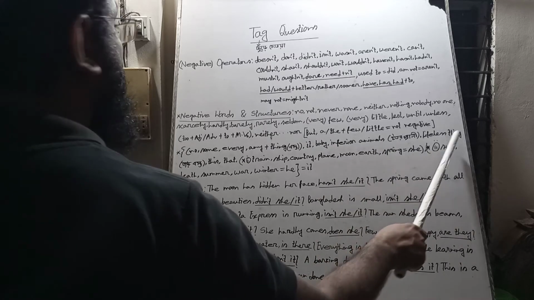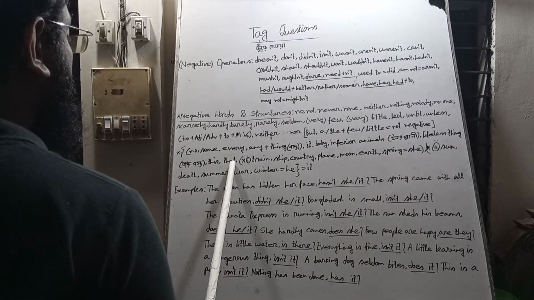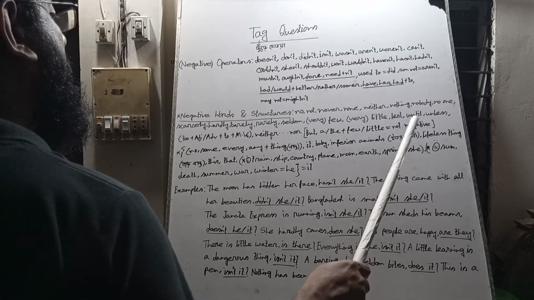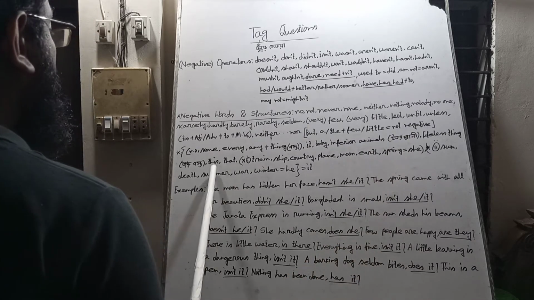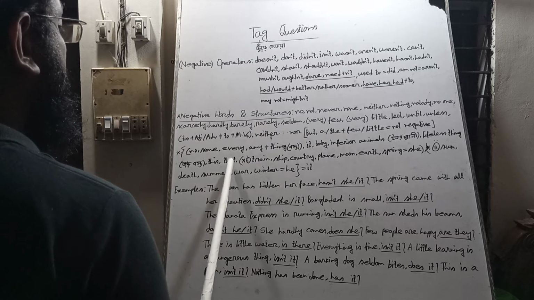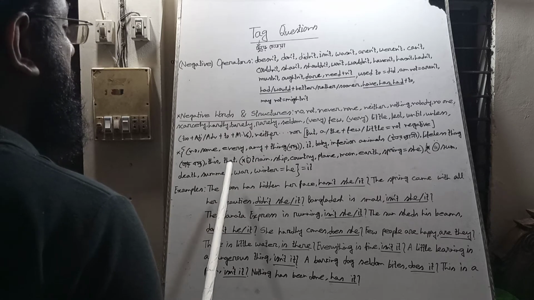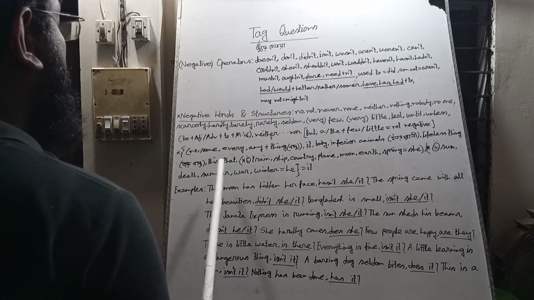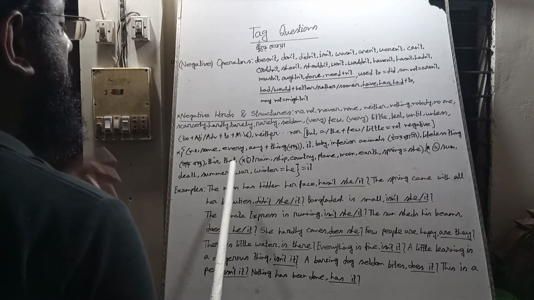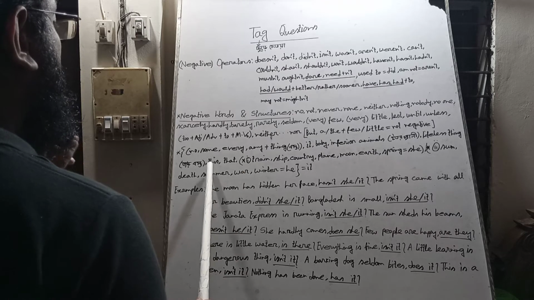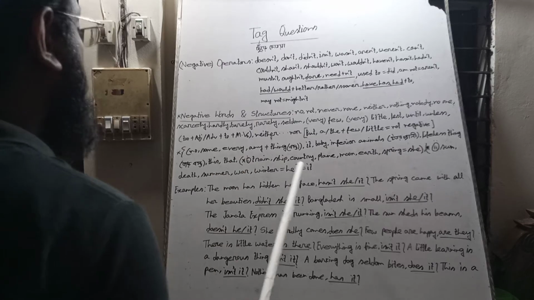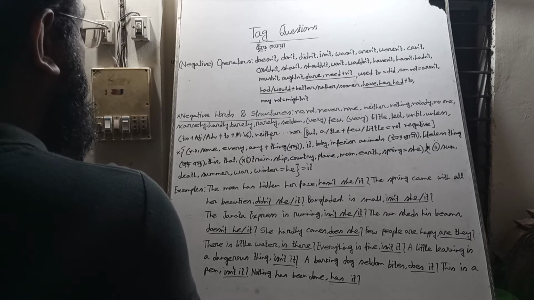Inferior animals, lifeless things, this, that, instead of them we will use the pronoun it. This and that, though they are demonstrative pronouns, cannot be used in short forms, because they will be used in tag questions as it. Please look at the board.